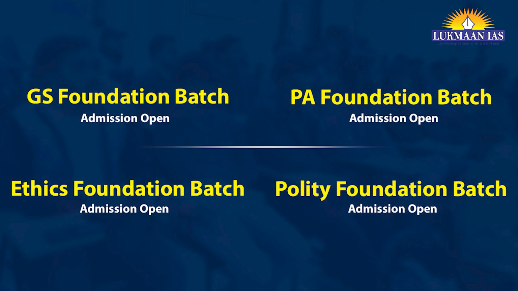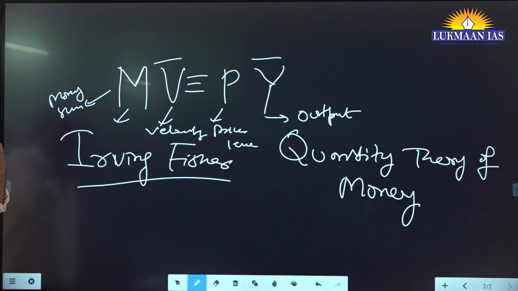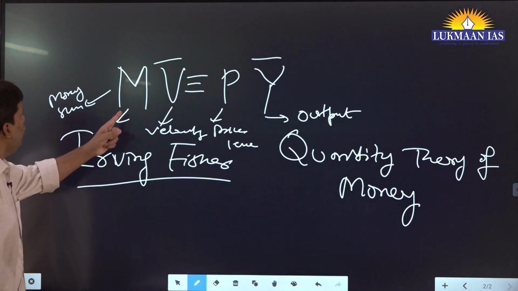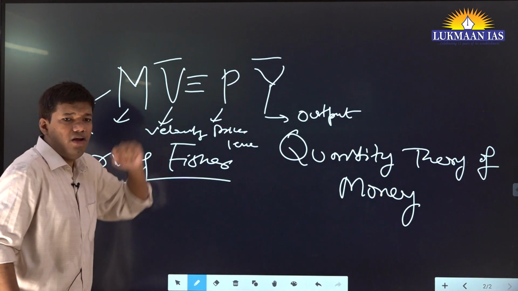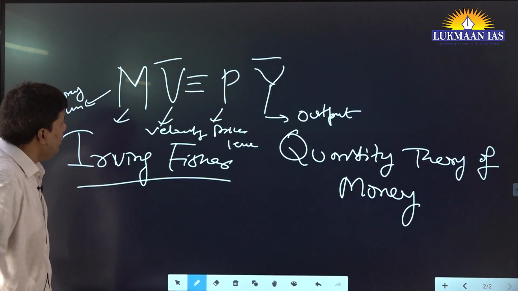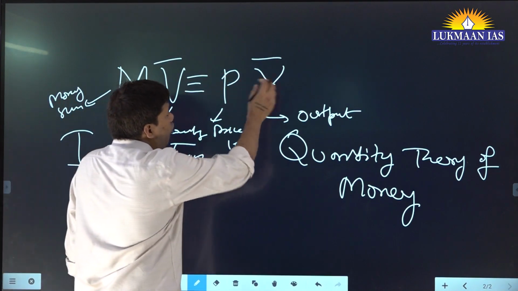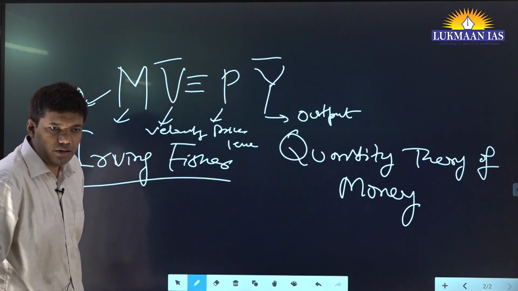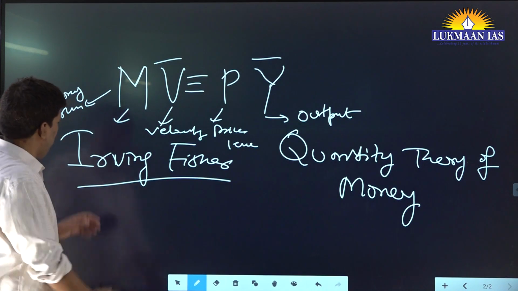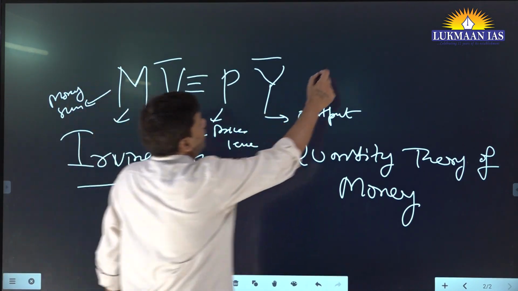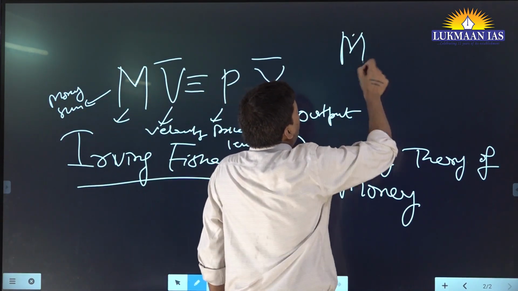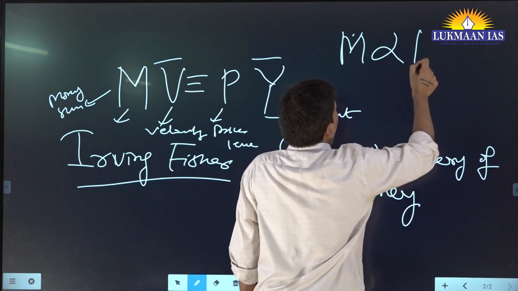Any problem? So what he said is that your money supply will decide your price level. And generally it is assumed that velocity and output are constant. So indirectly you can write this: money supply would be proportional to your price level.